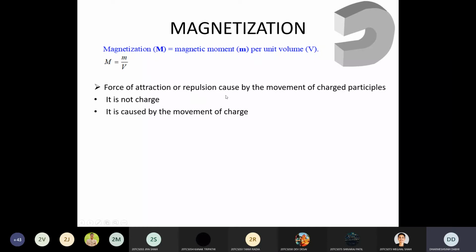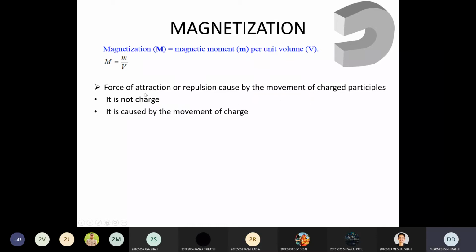So the force of attraction or repulsion, that is caused by what? Movement of the charged particles. So magnetization happens because of moving charged particles. In the previous chapter we learned about the electric field. The electric field is created by what? Stationary charge, plus Q or minus Q, whatever charge. But here the magnetization or magnetic field is created by the movement of charged particles. A stationary charged particle cannot produce magnetization. Only a moving charged particle produces magnetization.